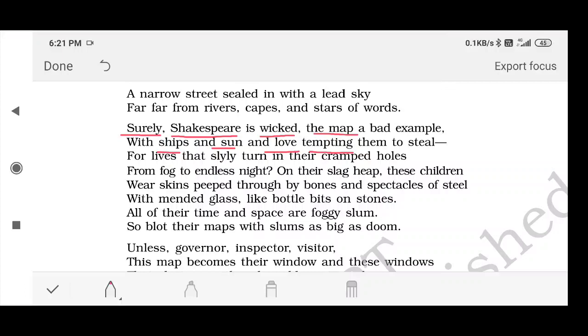Sun or love, if you are going to show them love, if you are going to show them sun, and if you tell them that this world is full of ships and so many other natural beauties, they would never get motivated to achieve all these things. They would get tempted, means they would get attracted to steal only.